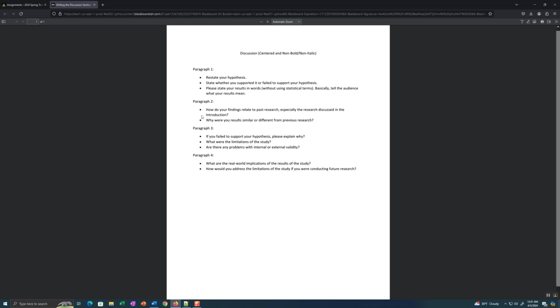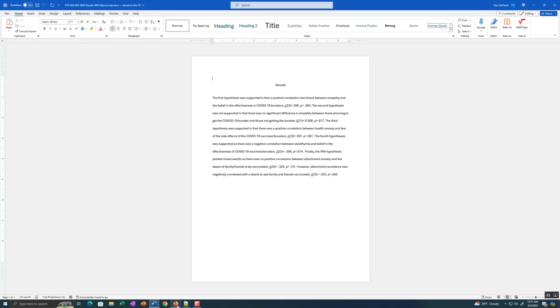Very easy. Paragraph 2, how do your findings relate to past research, especially the research discussed in the introduction? So hypothesis 1, what did we find? Let's look at the results. We found a positive correlation between empathy and the belief in the effectiveness of the booster or the vaccine, right? That's what we found. How does that relate to previous research? What did previous research find?